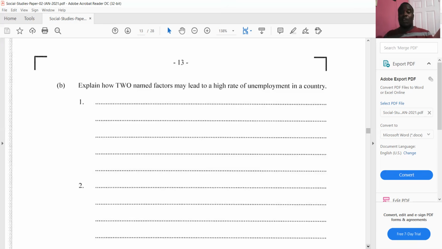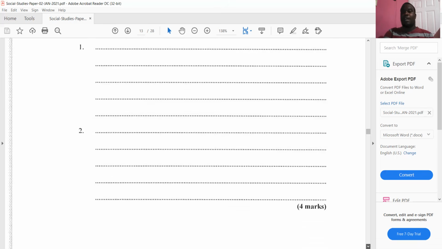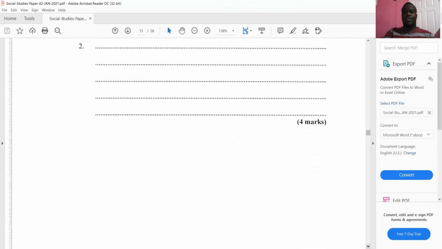Good. If there's a general outbreak of disease, like what we see happening with COVID-19, which has caused a shutdown of the entire world, many businesses have had to close down, right? And some of them still have not recovered. And because the businesses have closed down, it means that persons are going to be without a job. So that is going to cause high levels of unemployment. Right? As for 2, I'll give you 3.